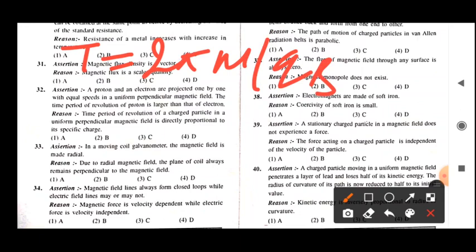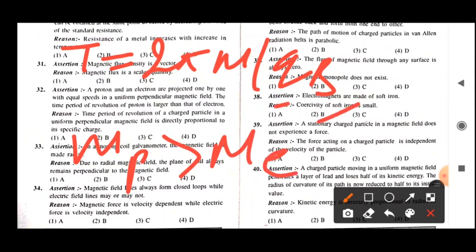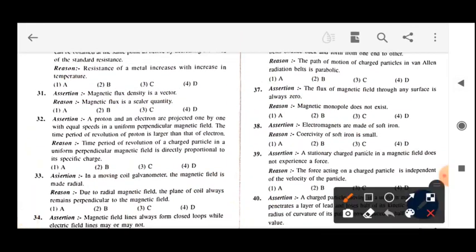Now let's come to the question. We have two particles, a proton and an electron. If you compare the mass of the proton and the electron, obviously the mass of the proton is greater than the mass of the electron. And the charge on the proton and the electron is the same. So according to our time period formula, 2 pi is constant for both, q is also constant for proton and electron, and the magnetic field is constant, so the time period depends totally on the mass of the particles.